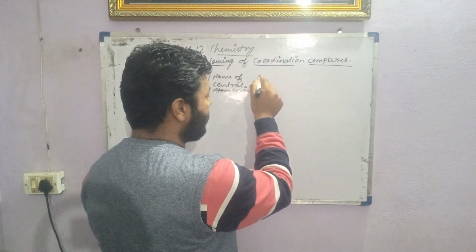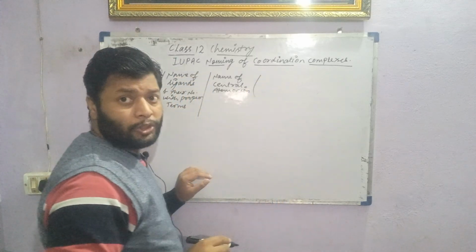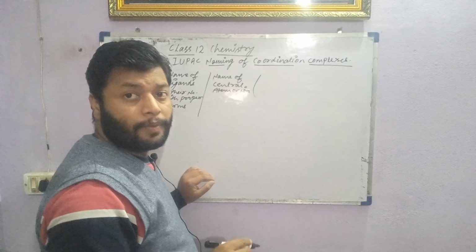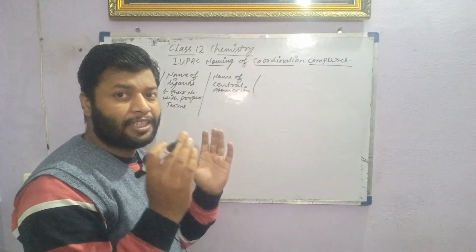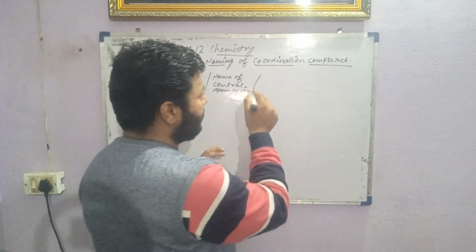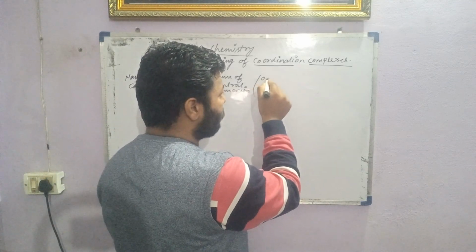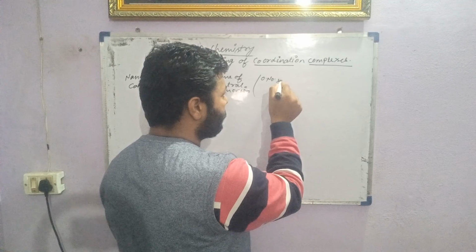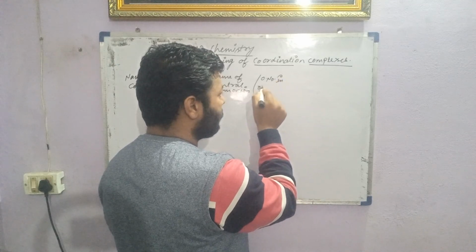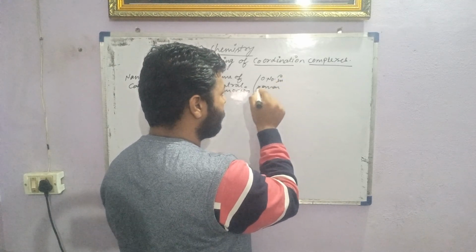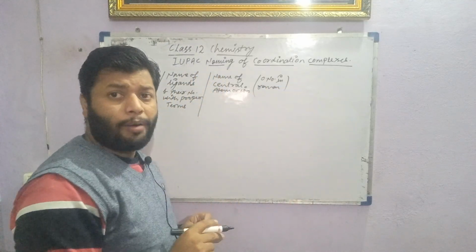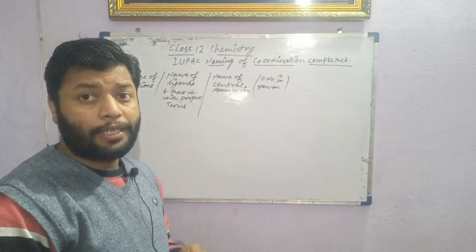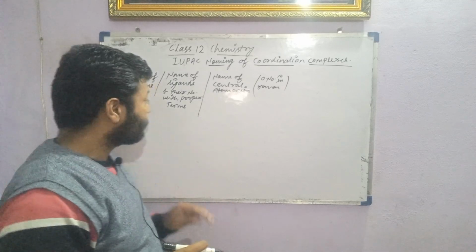Then you have to mention the oxidation number in parentheses, this means in square bracket, oxidation number in Roman. That is the common method to write the name of inorganic complexes.